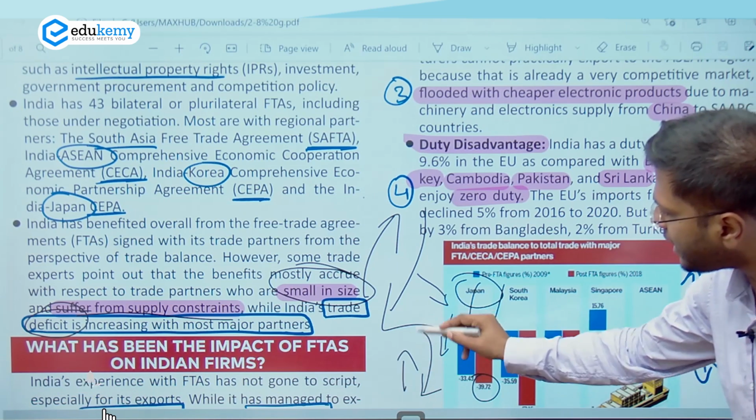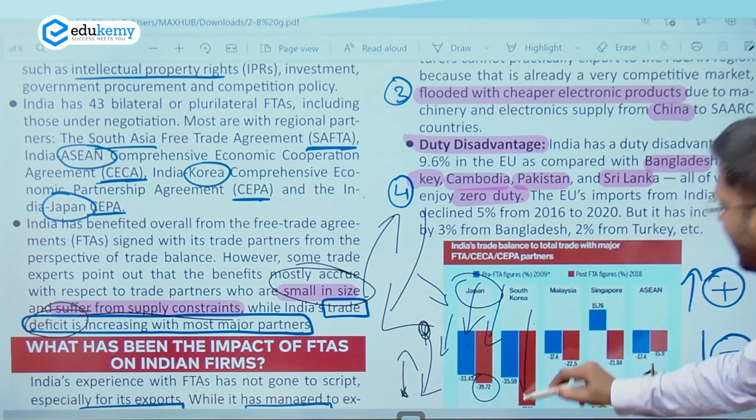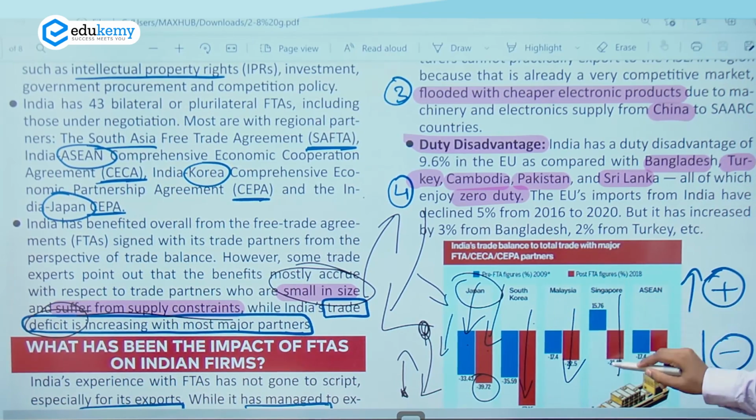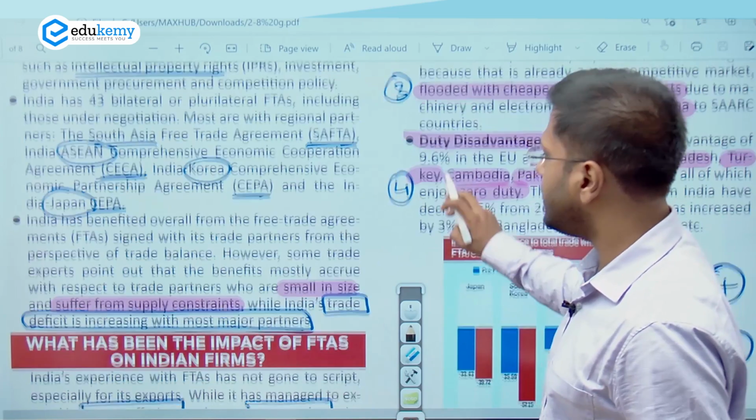So where is the trade? We are utilizing their products. We are not sending our products. So South Korea again increased, Malaysia increased, Singapore again, earlier we used to export and now we are importing even further, ASEAN. So what is the issue with this? This is what we will discuss in this article.